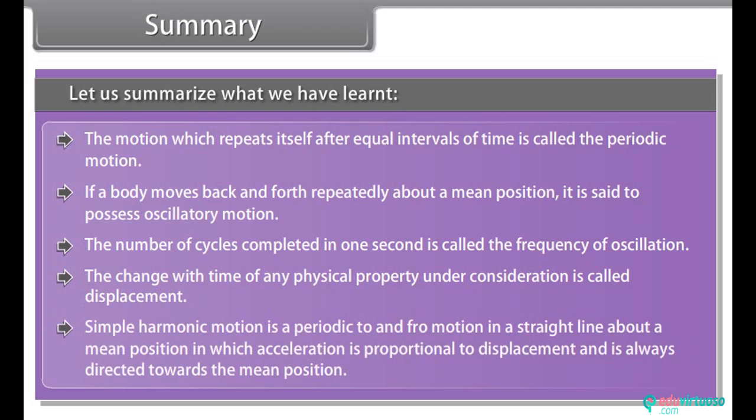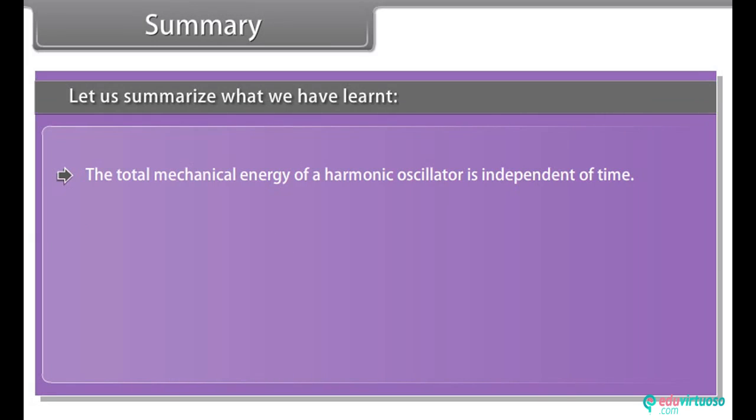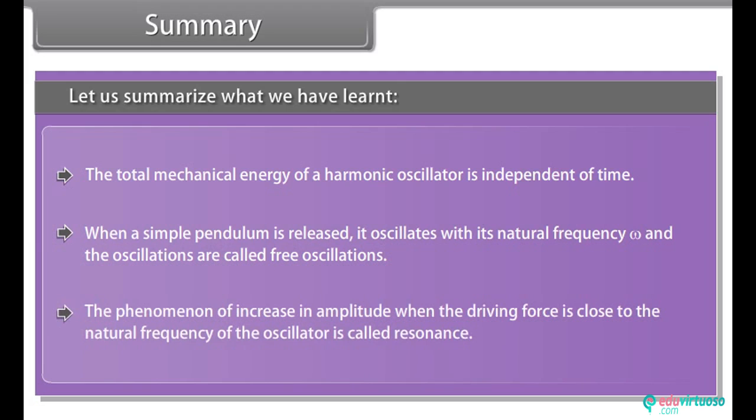Simple harmonic motion is a periodic to-and-fro motion in a straight line about a mean position in which acceleration is proportional to displacement and is always directed towards the mean position. The total mechanical energy of a harmonic oscillator is independent of time. When a simple pendulum is released, it oscillates with its natural frequency omega, and the oscillations are called free oscillations. The phenomenon of increase in amplitude when the driving force is close to the natural frequency of the oscillator is called resonance.